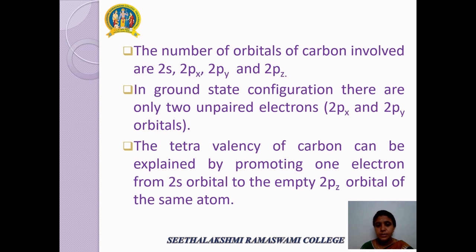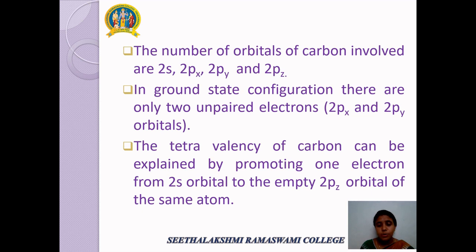The number of orbitals involved in the bonding process is 4, and these are one 2s and three 2p orbitals. In the ground state configuration, there are only 2 unpaired electrons, each in 2px and 2py. Since the covalency depends upon the number of unpaired electrons, the carbon atom is expected to be divalent in its ground state. But in most of the carbon-containing compounds, carbon is tetravalent.